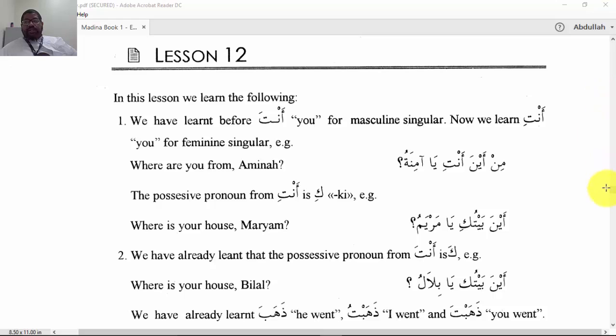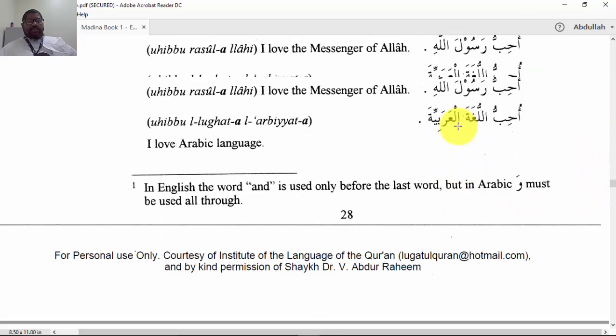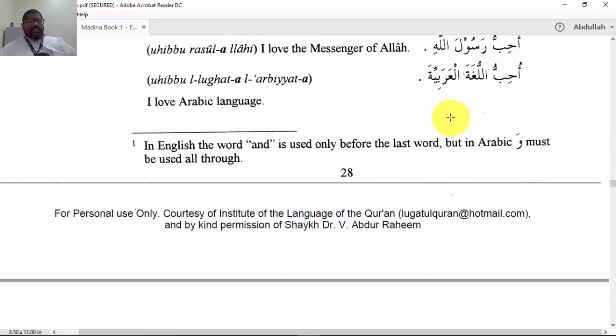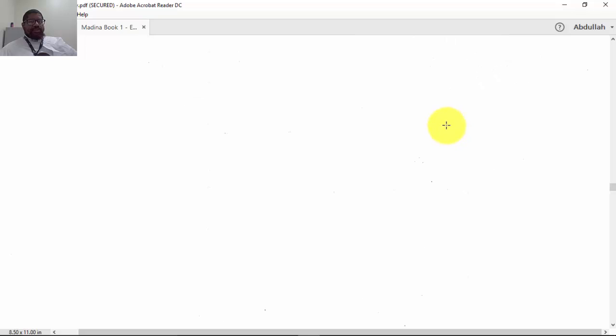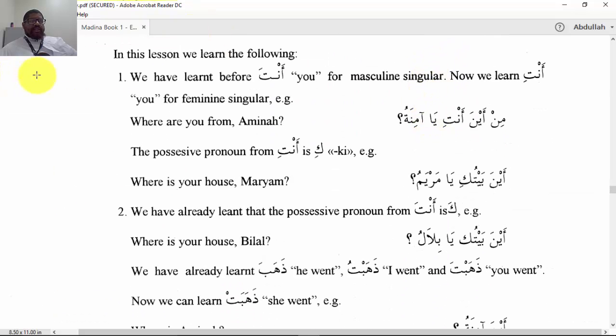And what the preview lessons are for is to give the student an idea of what we're going to be covering during that lesson, the new concepts and some of the old things that you should already know. So in this lesson, we're going to learn about the feminine form of the second person pronoun.